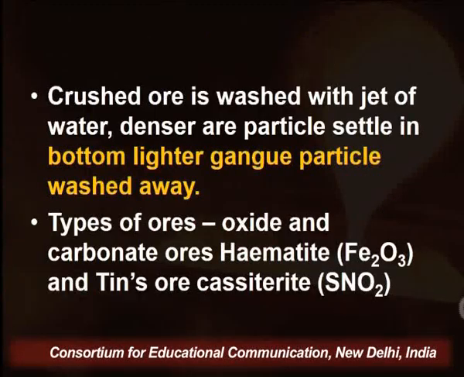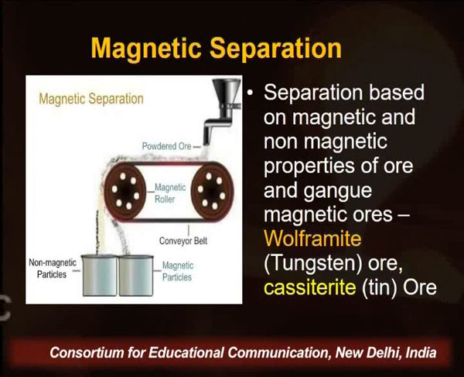The crushed ore is washed with a jet of water; denser particles settle at the bottom and the lighter impurities, called gangue, are washed away. The types of ores used during hydraulic washing are oxide and carbonate ores, such as hematite Fe2O3, and tin ores, such as cassiterite SnO2. Another important method used for the concentration of ore is magnetic separation.